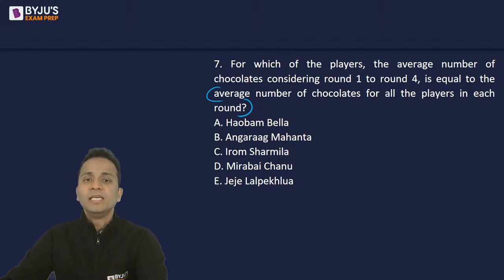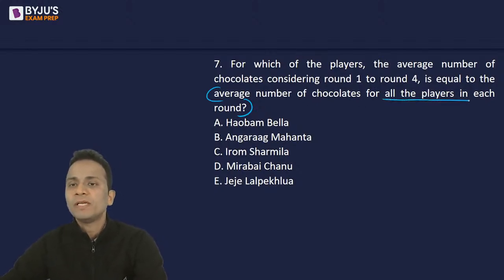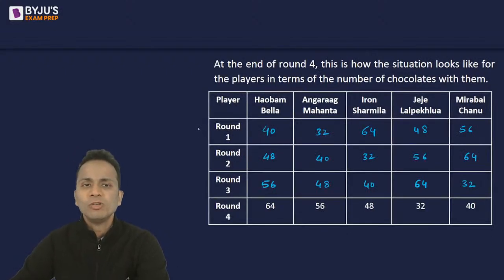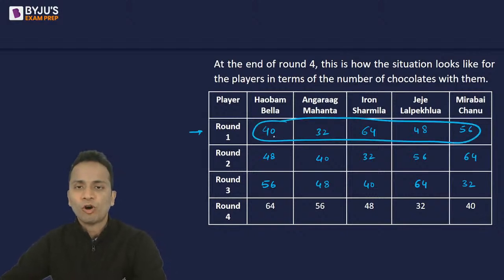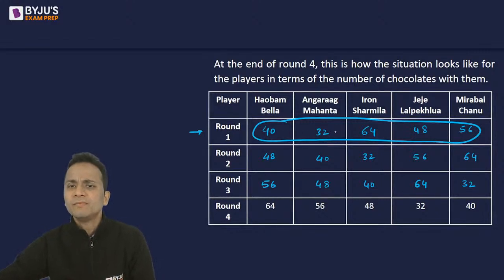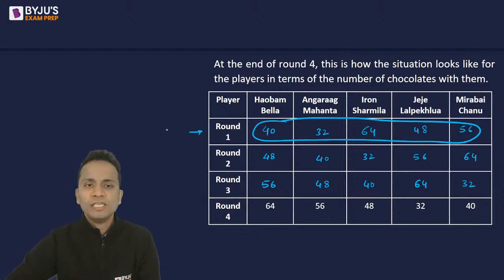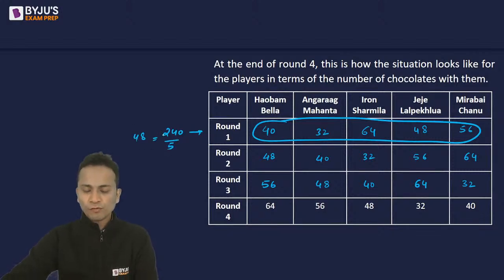Let's go. Average number of chocolates for all the players in each round. So I'll pick up any round. Let's say round 1. Round 1, let's add the number of chocolates. Okay. So leave 40 aside. 32 and 48 is 80. 64 and 56 is 120. So 240. I can see that 240 is the number of chocolates, which when divided by 5 will be 48. So 48 is the average number of chocolates that the players will have in every round.